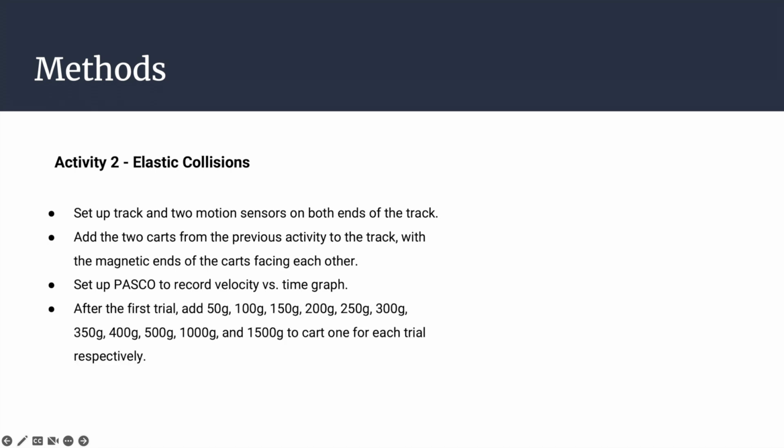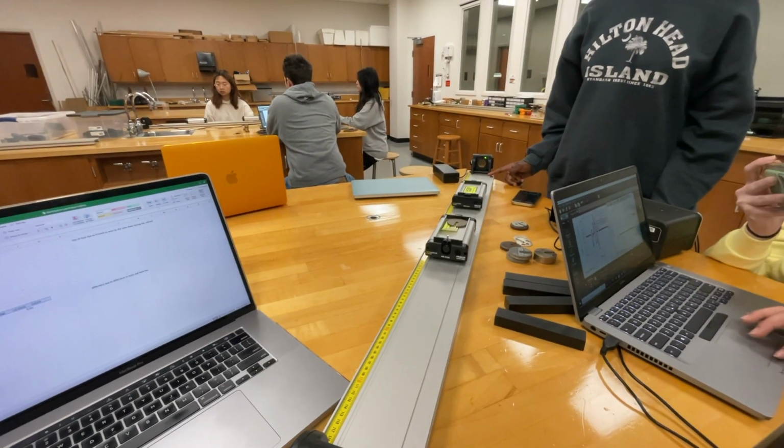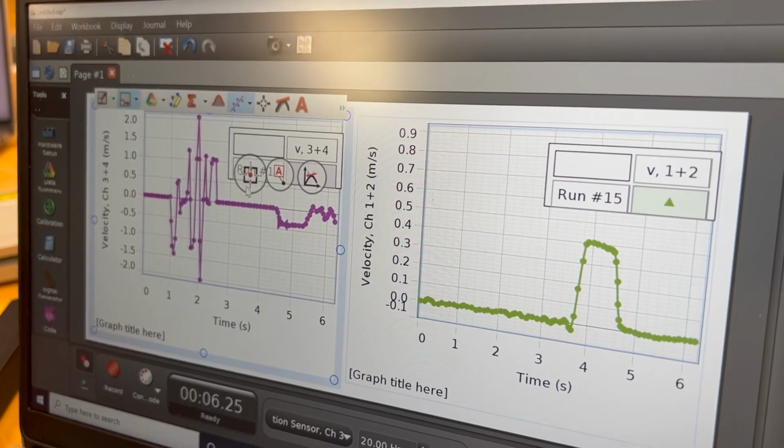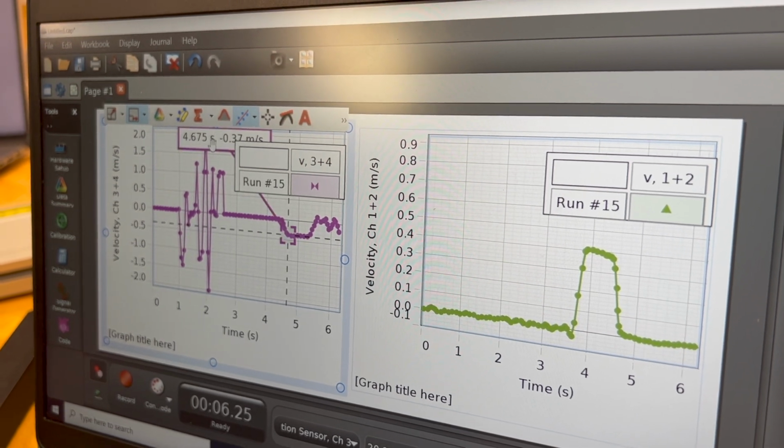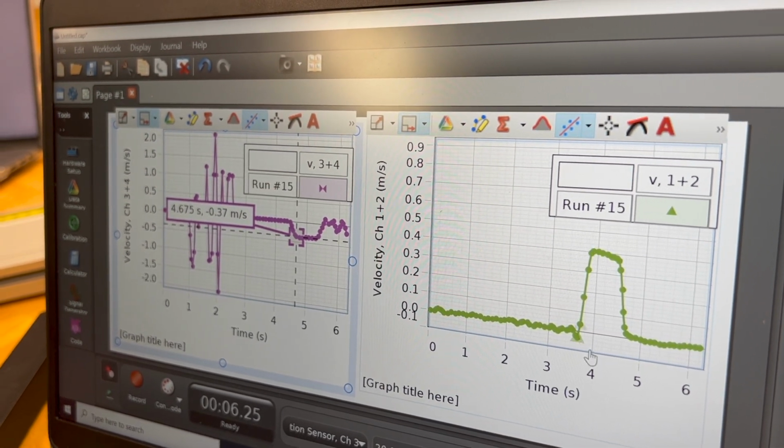After the first trial, add the same masses for each trial respectively in the same order as Activity 1. Allow the mass of cart 2 to remain constant. While Pasco is recording the collision, push the first cart into the second cart and record the initial and final velocities of the 2 carts. Complete 12 trials and record the data in Excel.